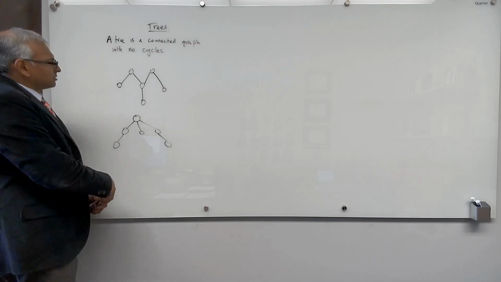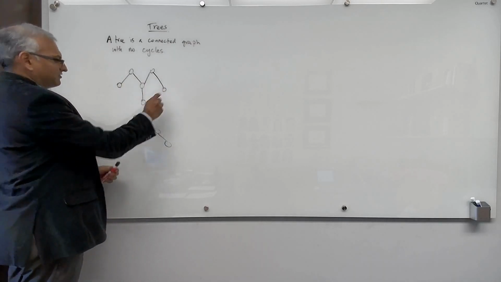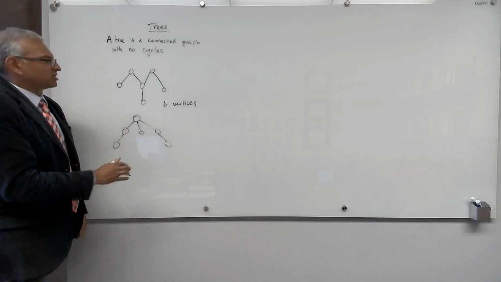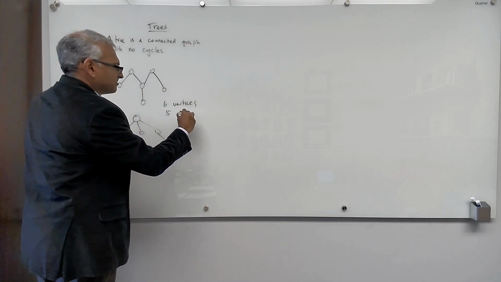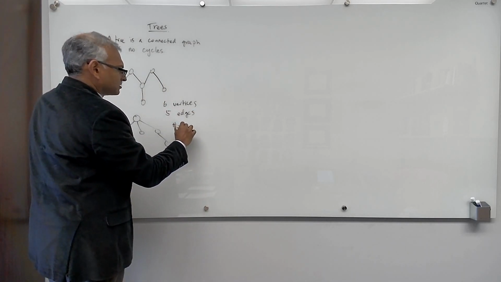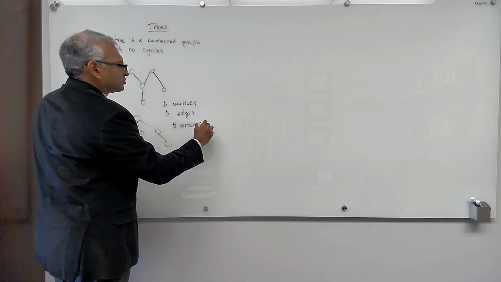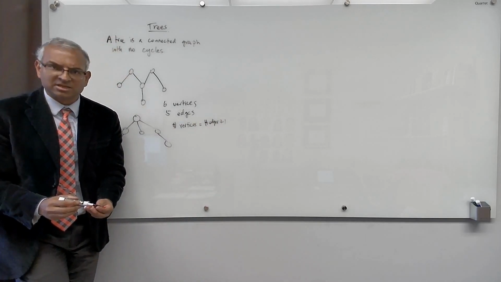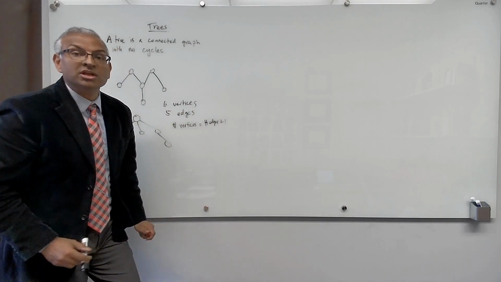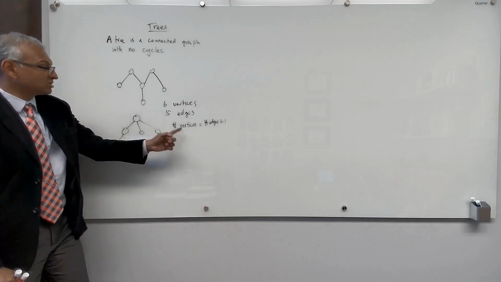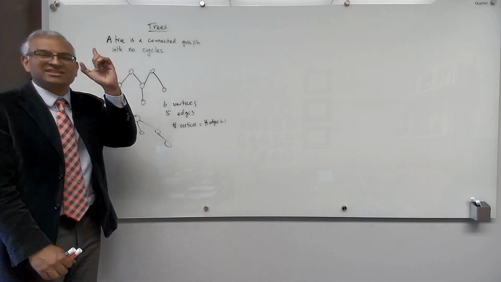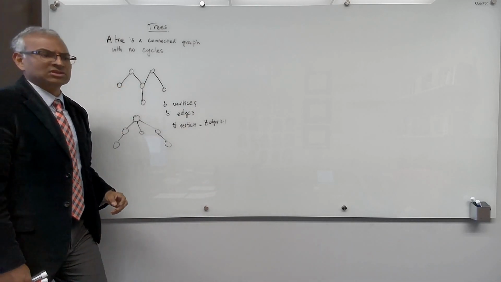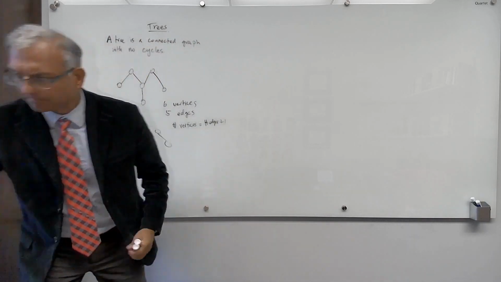And look, let's count the number of vertices: 1, 2, 3, 4, 5, 6. 6 vertices. And how many edges? 1, 2, 3, 4, 5. 5 edges. So the number of vertices is equal to the number of edges plus 1, or the number of edges is the number of vertices minus 1. We proved this rigorously for rooted binary trees using the recursive definition. This is true for general trees. Now you can sit down and try to prove this by induction, and it's one of the exercises in the chapter if you're having trouble. Okay, let's move on.